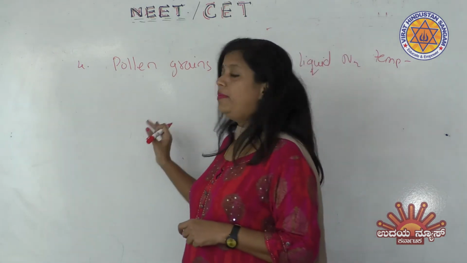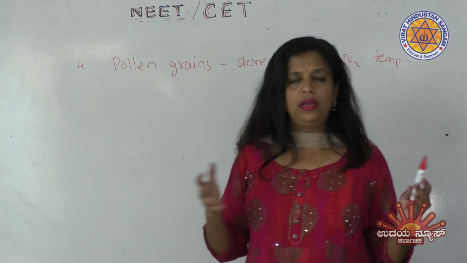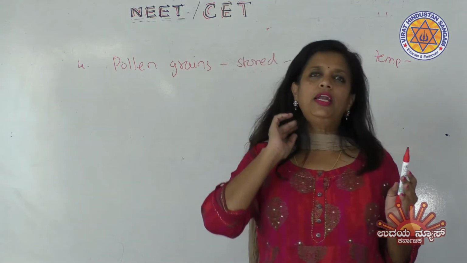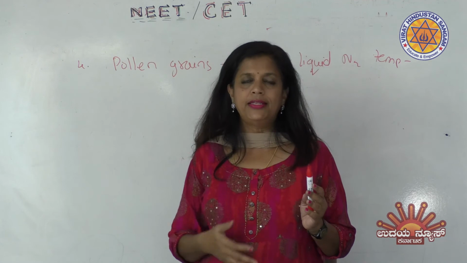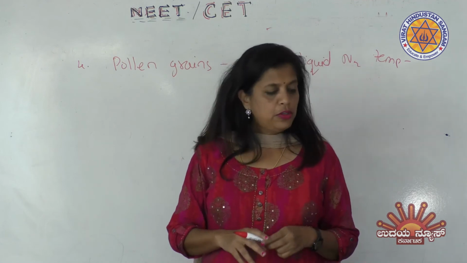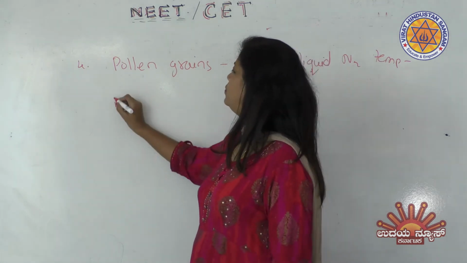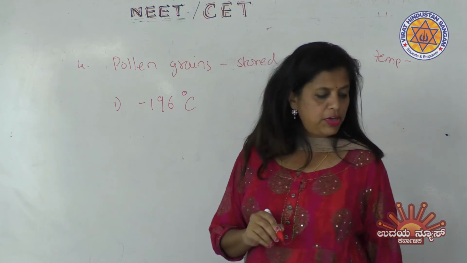If you store them in this condition, then for any number of years, they will stay as they are. Therefore, liquid nitrogen is the best preservative where most of the pollen grains and seeds are stored. So, what is the temperature then? Among this, first one is minus 196 degrees centigrade.